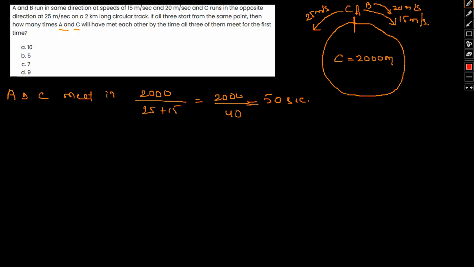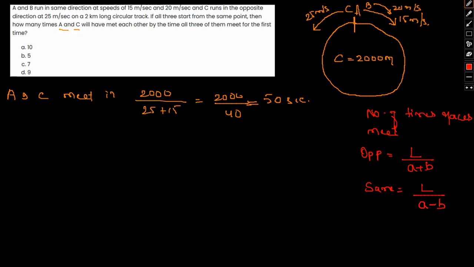Number of times racers meet: when they are going in opposite directions, it is the length of the track divided by the sum of their individual speeds, and when they are in the same direction, it is the length of the track divided by the difference of their individual speeds. Okay, so you can keep a note of all these things.